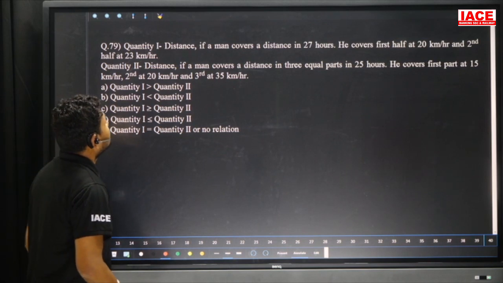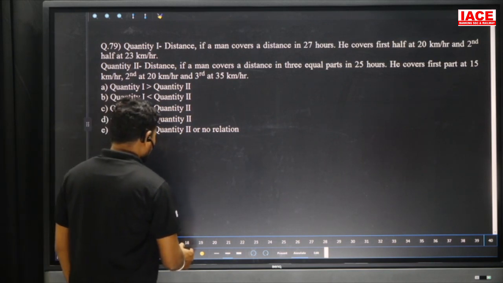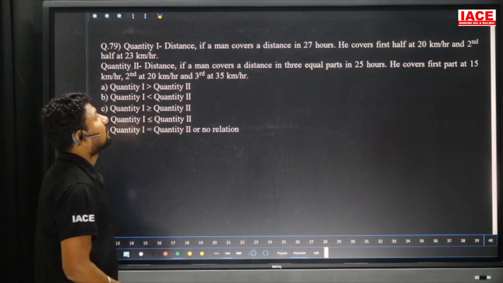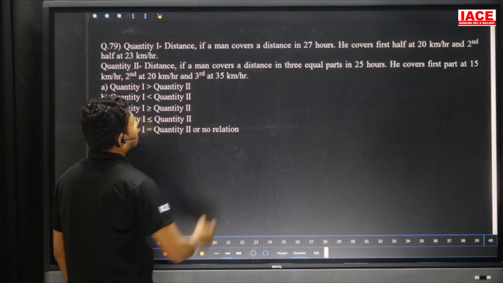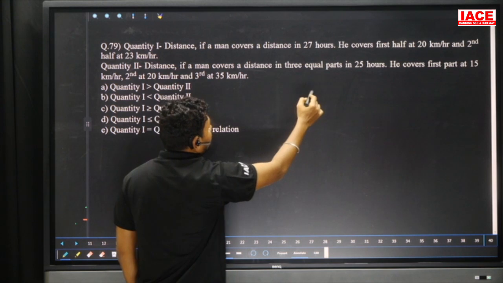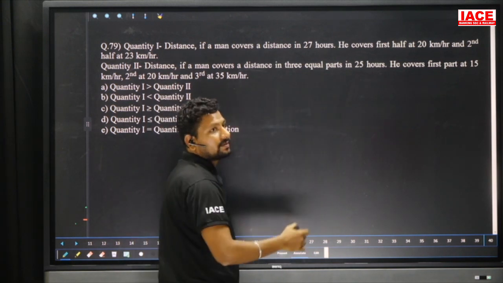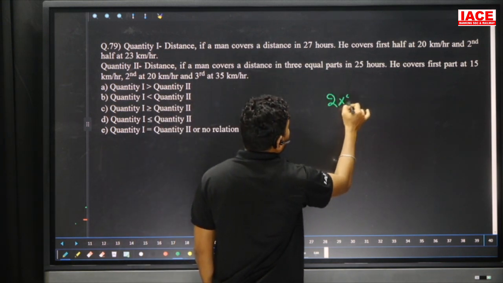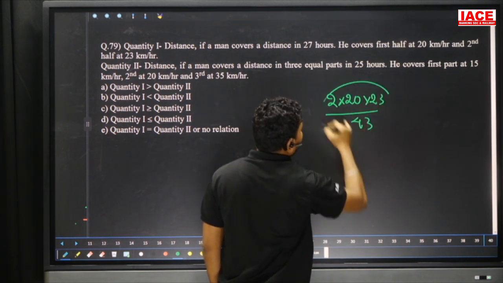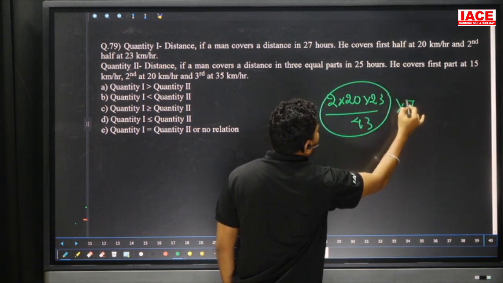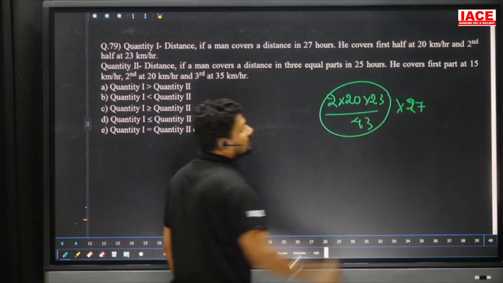Next, a man covers a distance in 27 hours. He covered the first half at 20 kilometers per hour and the second half at 23 kilometers per hour. So you can calculate the average speed. The average speed formula is 2xy by x plus y. You can write 2 into 20 into 23 by 43. Average speed into time gives the total distance. The time is 27. This belongs to quantity 1.